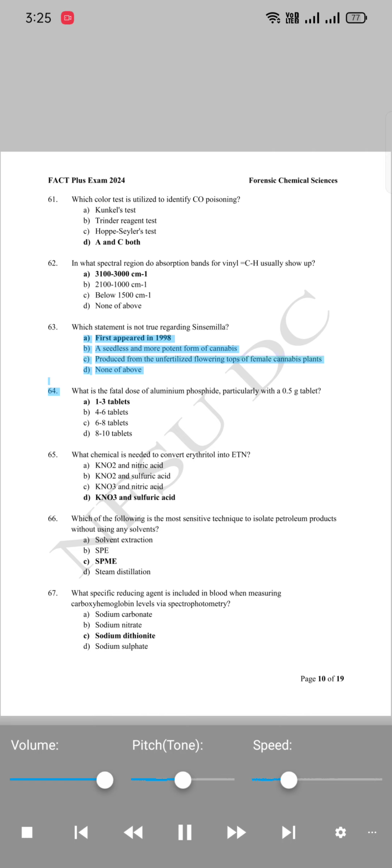63. Which statement is not true regarding sinsemilla? A. First appeared in 1998. B. A seedless and more potent form of cannabis. C. Produced from the unfertilized flowering tops of female cannabis plants. D. None of above.